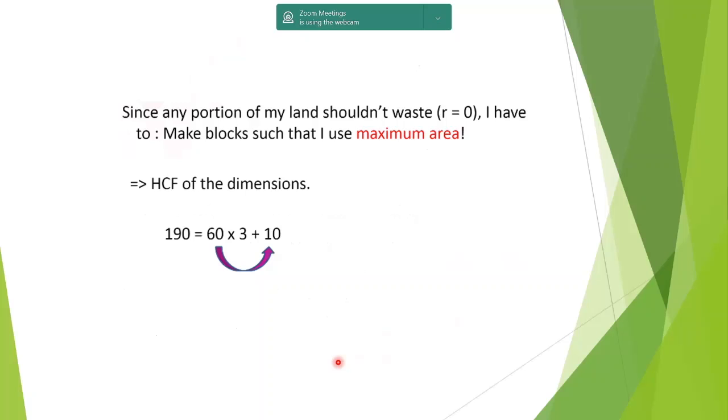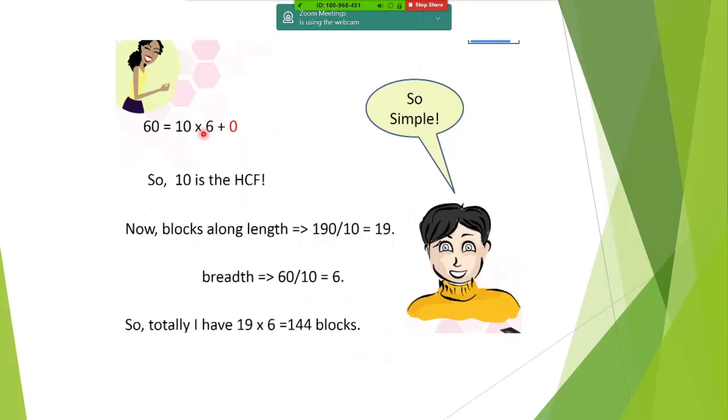Okay. So we started with 60 multiplied by 3 and a 10 there. Next time we get hold of 60 and 10. So that is 10 into 6 plus 0. So here my 10 comes as the HCF. So how many blocks can be placed along the length? 190 by 10, that is 19.